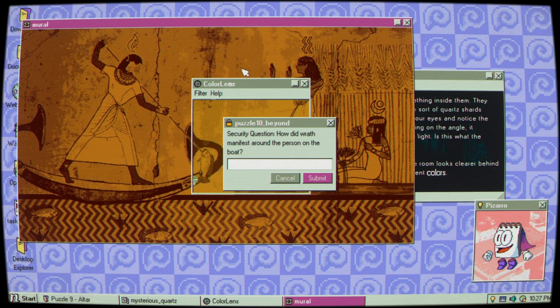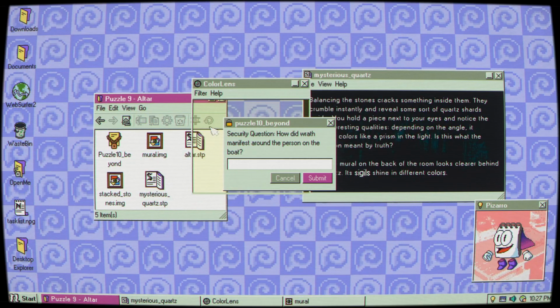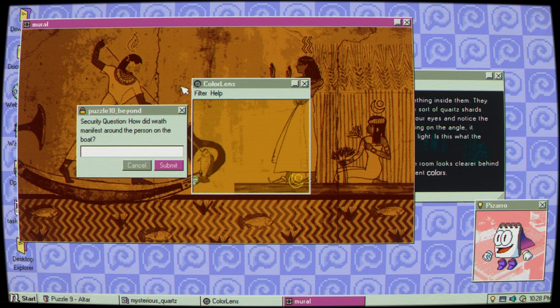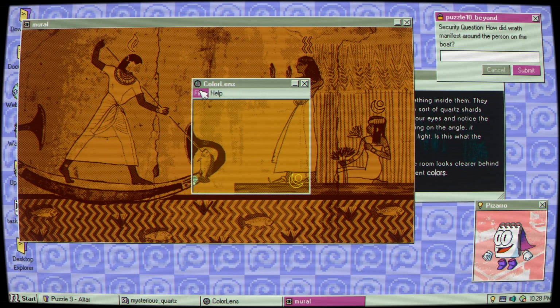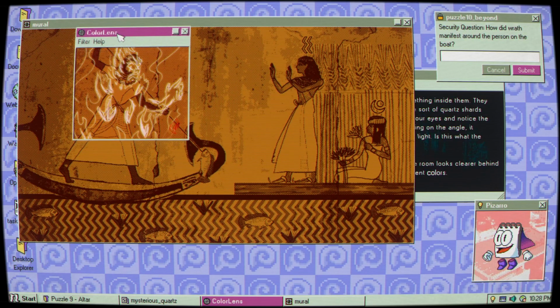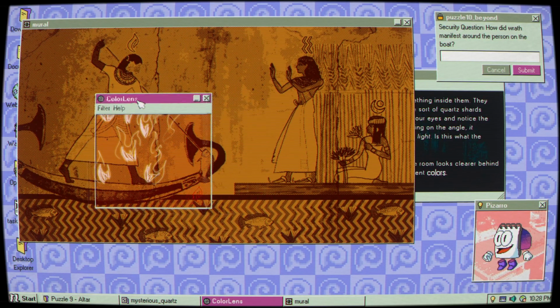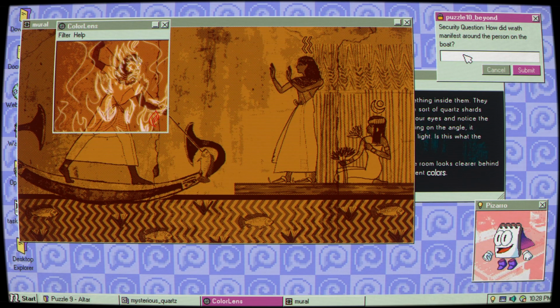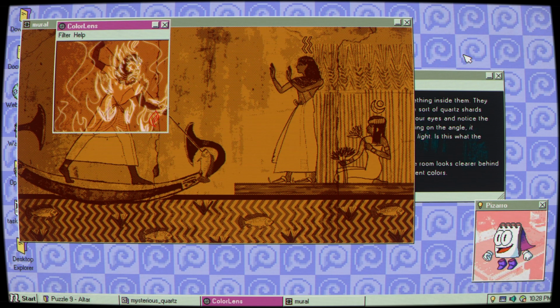Oh, shoot. I gotta keep that mural up. Let's just minimize it. How did wrath manifest? So we've got grief, acceptance, and wrath. How did wrath manifest around the person on the boat? How did it manifest? Fire? There we go. I wonder if it would have taken flames as well. That's curious. Okay.